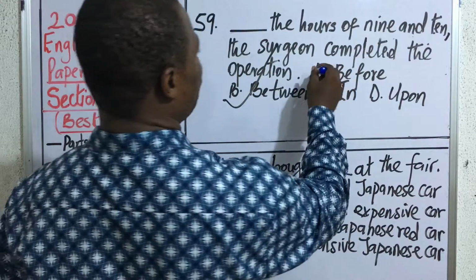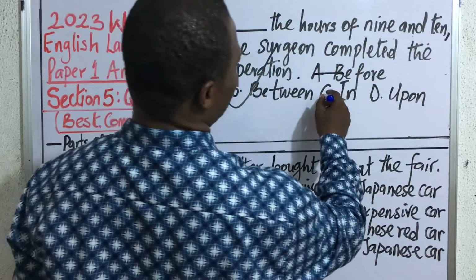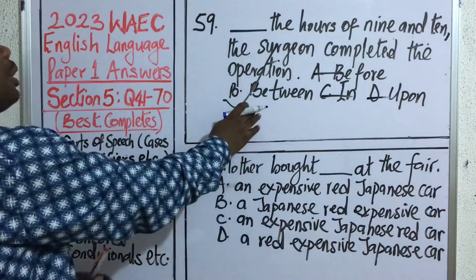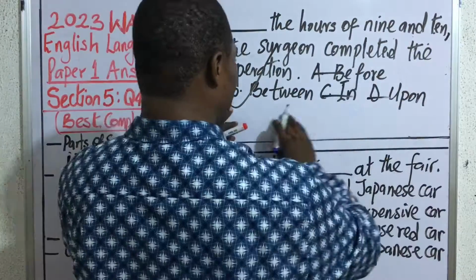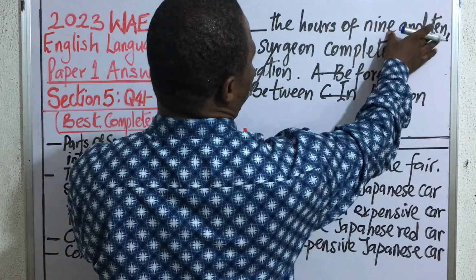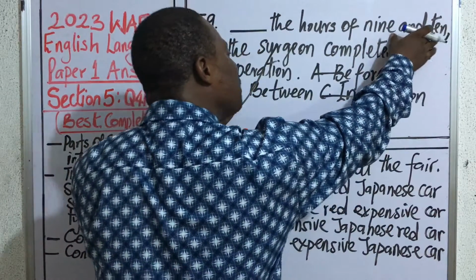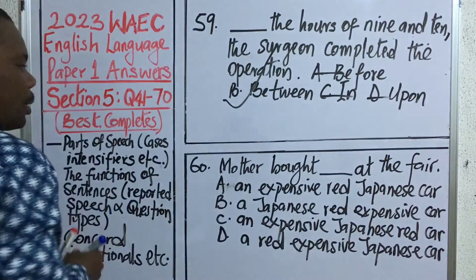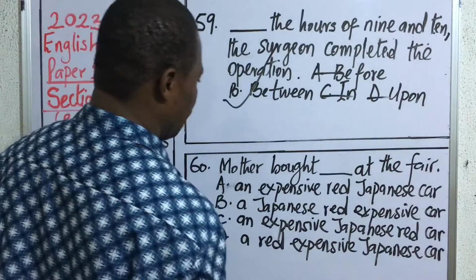It cannot be before the hours of 9 and 10, or in the hours of 9 and 10, or upon the hours of 9 and 10. Between is the appropriate preposition that shows a relationship between two nouns, and the nouns in this question are 9 and 10.